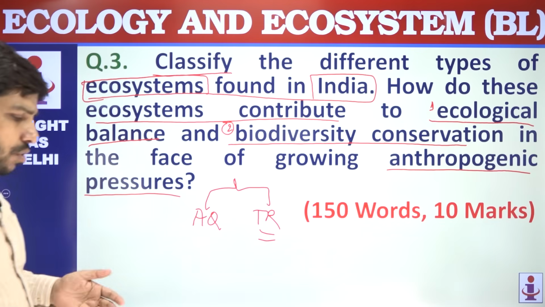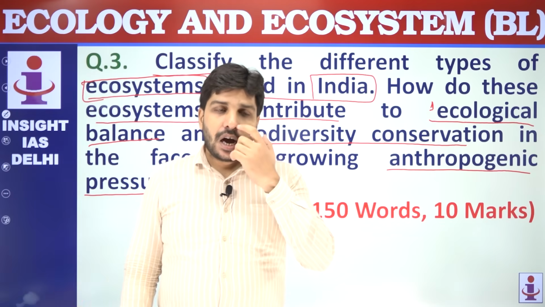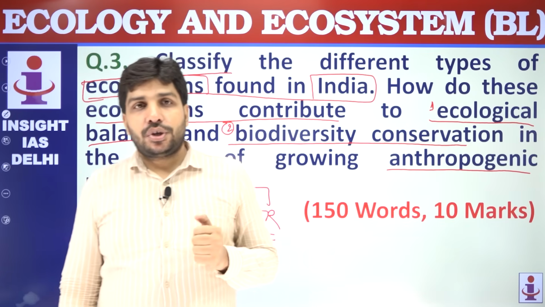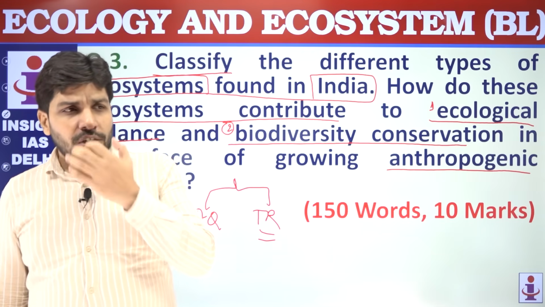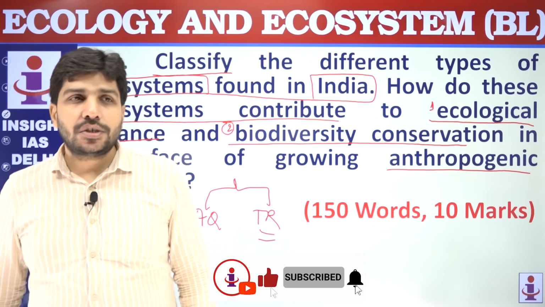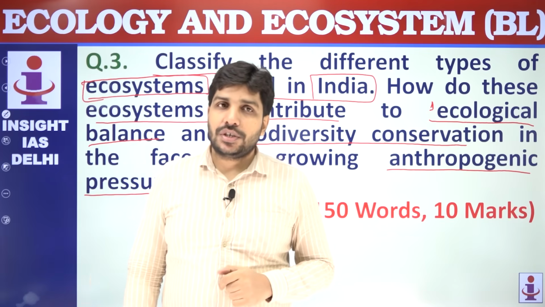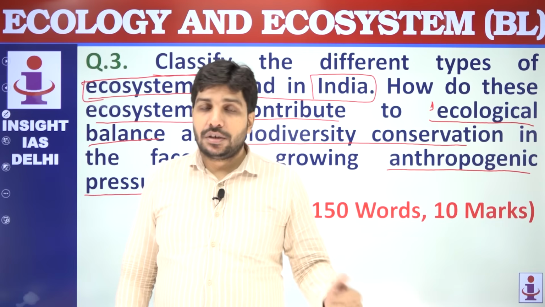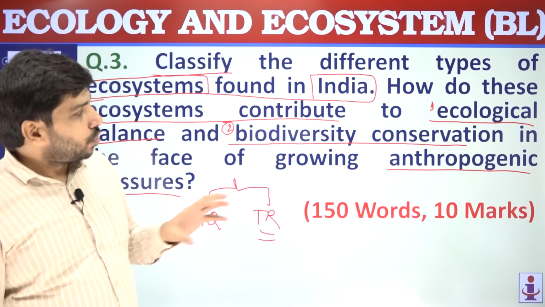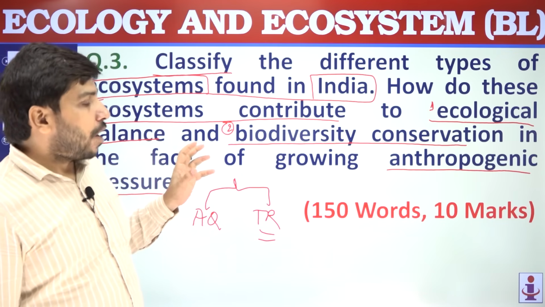So you can write about deforestation, how the human activities like deforestation in India, how you can write about urbanization. You can give an example of Char Dham project, the highway project. You can also write about unsustainable tourism in Himalayan regions. You can write about mining in the Ghats region. You can write about mining in Niyamgiri hills.